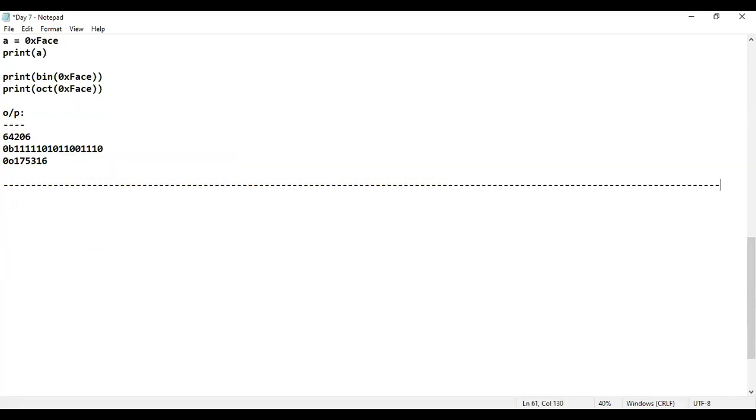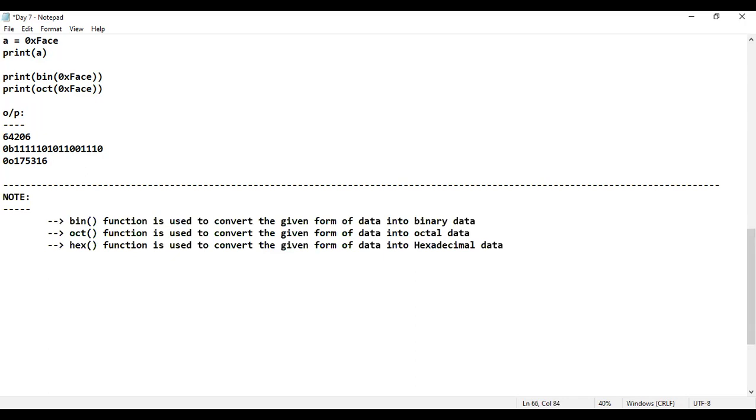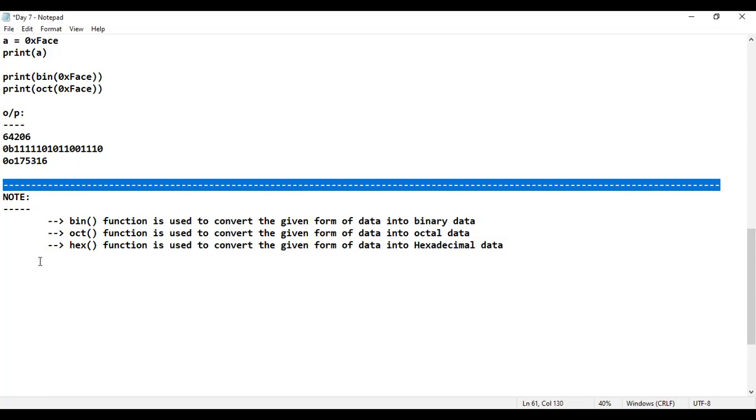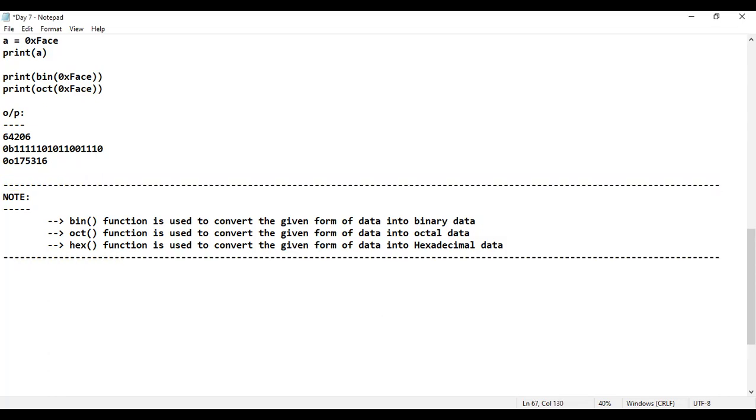I'll just do one thing. I would like to write the note points here. Bin function is used. Why is the bin function used? Don't you think the bin function is used to convert the given form of data into binary data? Oct function is used in order to convert the given form of data into octal data. Hex function is used in order to convert the given data into hexadecimal format. Is that clear for everyone? Yes, please do respond.